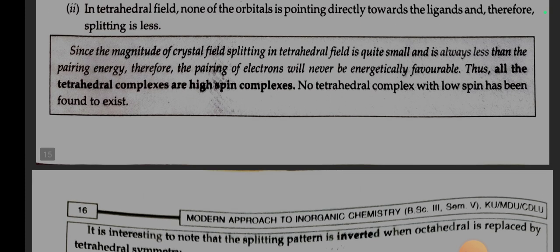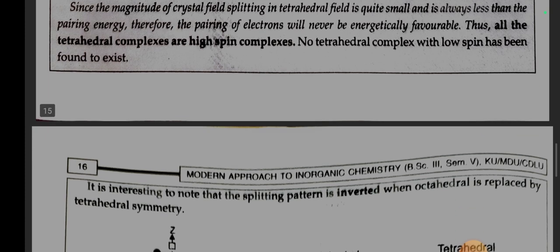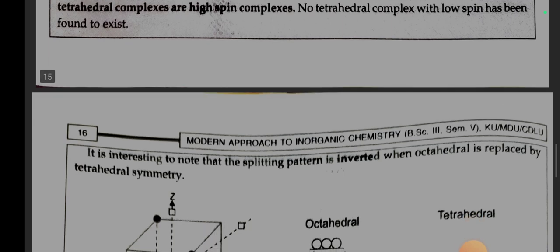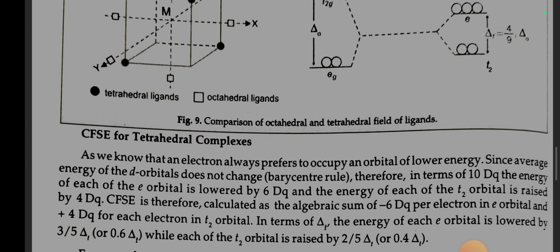Since the magnitude of CFSE in tetrahedral field is quite small and is always less than the pairing energy, the pairing will never be energetically favorable. Thus, all the tetrahedral complexes are high spin complexes. No tetrahedral complex with low spin has been found to exist.